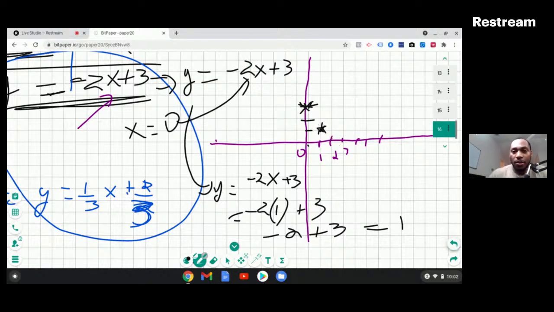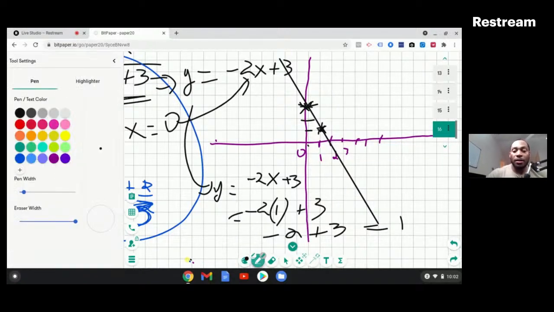It goes to the point 0, 3, and then it goes to the point 1, 1. X is equal to 1, y is equal to 1. So yeah, I think this should be good. This is the line, y is equal to negative 2x plus 3, right?